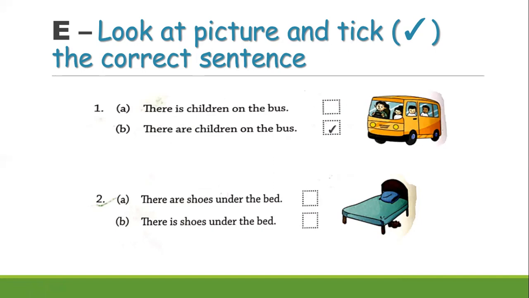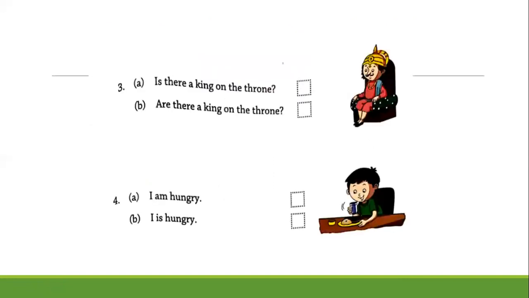Number 2, there are shoes under the bed. There is shoes under the bed. For shoes, as it is plural, we should use are. There are shoes under the bed. Is there a king on the throne? Are there a king on the throne? The king is only one, so we should use is. Is there a king on the throne? I am hungry. I is hungry. Always remember, we should use am with I. So I am hungry is the right answer.